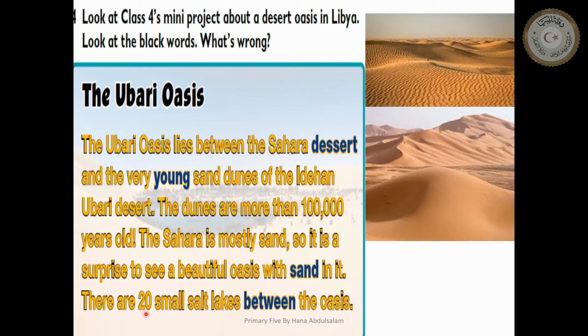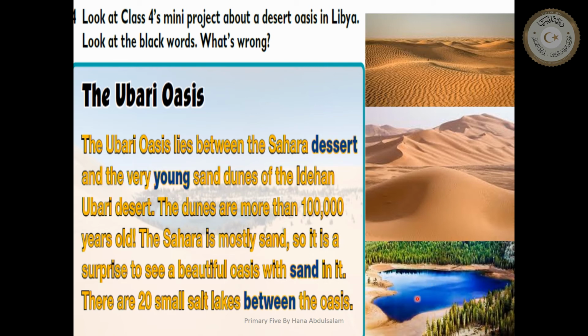There are 20 small salt lakes. So you are surprised if you see water in a beautiful oasis. How many lakes are there? There are 20 small salt lakes in the oasis.